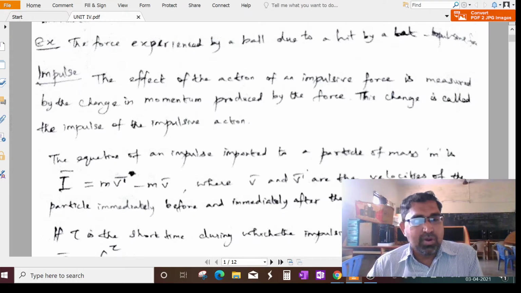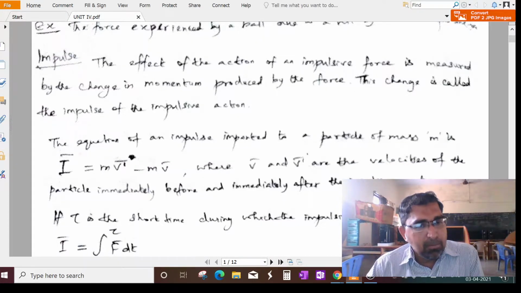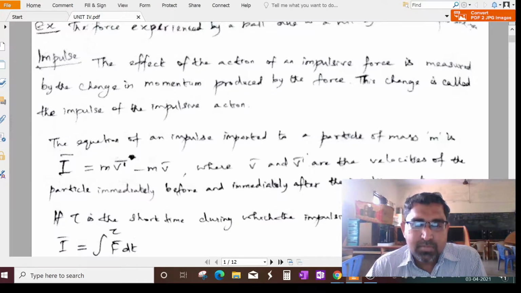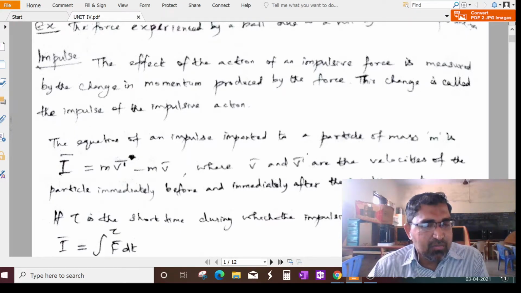Next, the equation of an impulse imparted to a particle of mass m. So always the particle has mass. Imparted means it brings to the particle. What is the equation of impulse imparted to a particle of mass m? Nothing but I vector equal to m v dash vector minus m v vector, because by the definition of momentum, mass into velocity is called the linear momentum, so the change in the momentum is called the impulse.